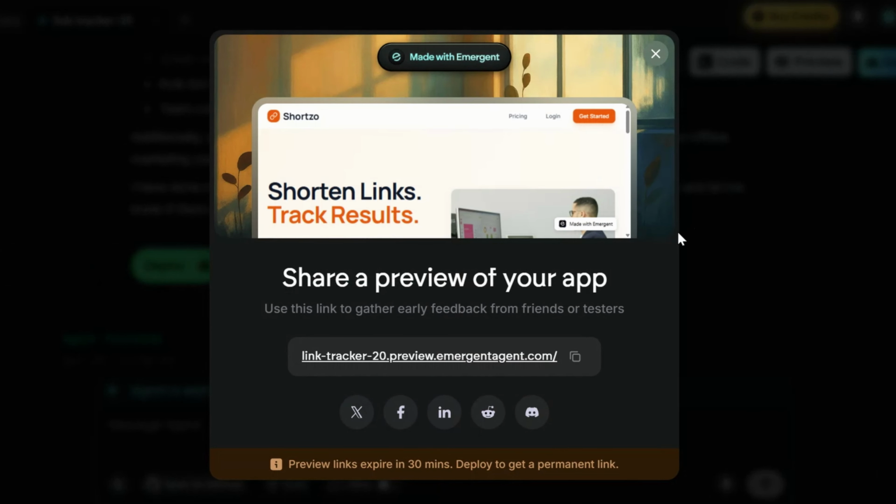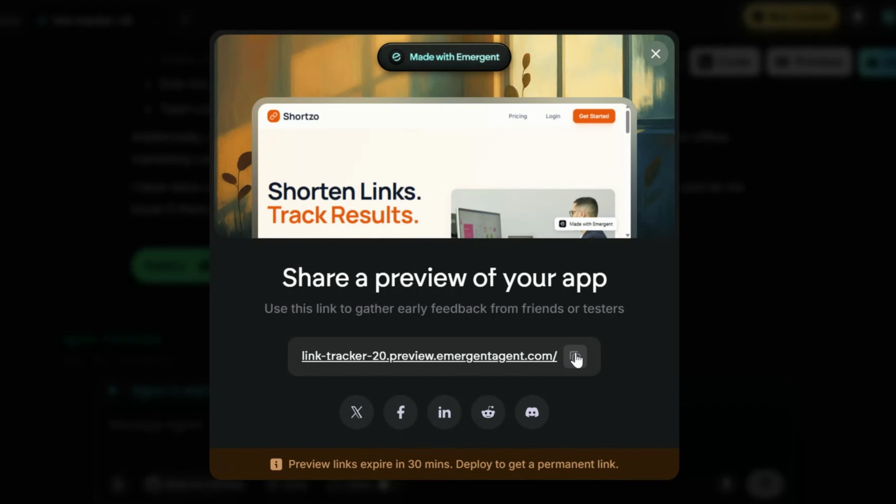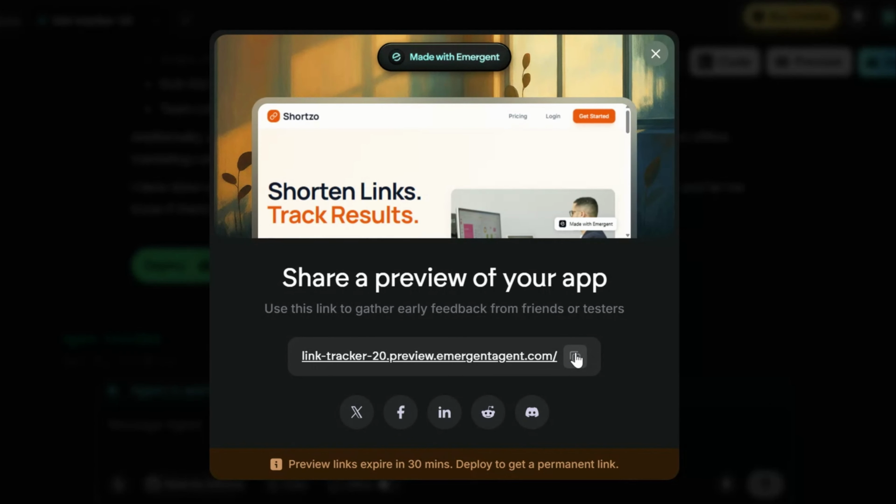Once that was done, I didn't publish it right away. Before going live, I shared the app. Emergent gives you a simple share option that creates a live preview link. I opened it in a new tab and shared it with a few people just to see how it felt from the outside. The preview stays active for 30 minutes, which makes it easy to show the app to a client, a teammate, or even test it on another device. When everything looked good, I moved to deployment.